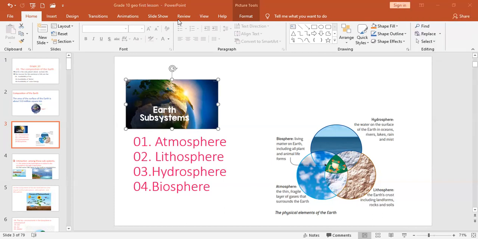Atmosphere, lithosphere, hydrosphere, biosphere. Now you know that when questions come in the Part 2 paper, the question row numbers come as 1, 2, 3, 4. Then a question can come: name the subsystems of the earth and explain one of them. Questions like that come. Atmosphere, lithosphere, hydrosphere, biosphere. These are the subsystems of the earth.